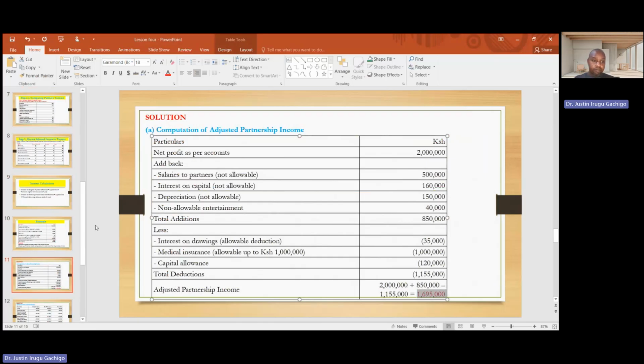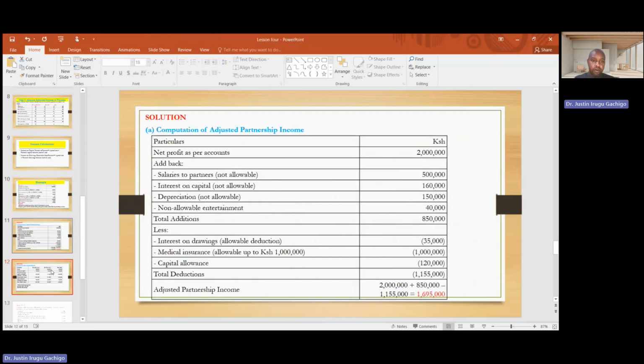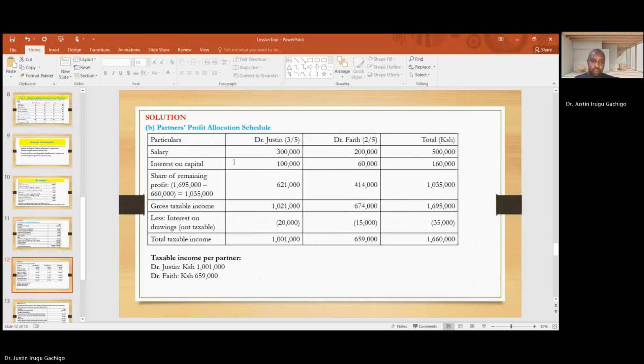Then from this one, we allocate. So for the allocation, we have two partners, Dr. Justin and Dr. Faith. We allocate salaries, interest on capital. Then we have the share of the remaining. So remember, this was the profit, and this is the total. So what remains?